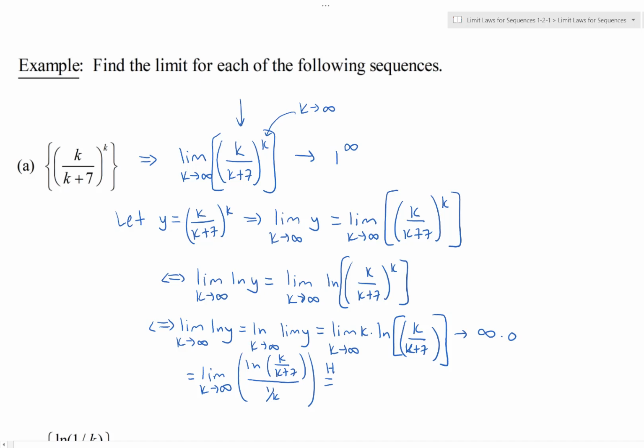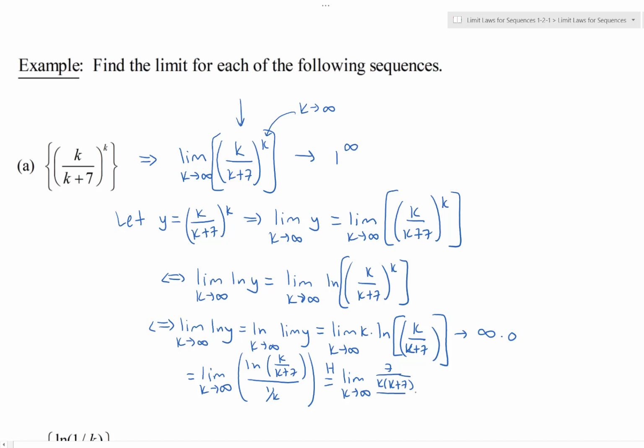I'll apply it, denoted by the big H, as take a derivative of top and bottom. I'll take that limit, right, not a quotient rule. And the limit as k goes to infinity, after we take the derivative of the top function, just apply your quotient rule, and what you'll end up getting is 7 over k times k plus 7.